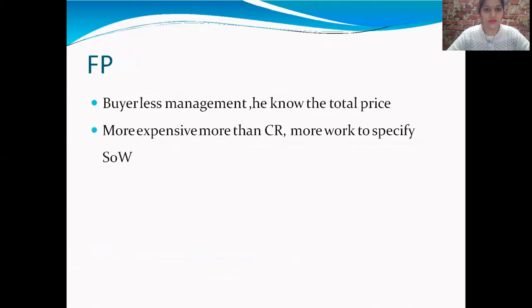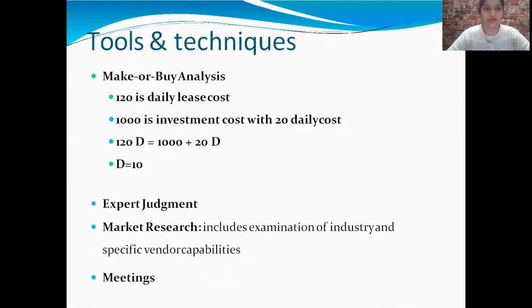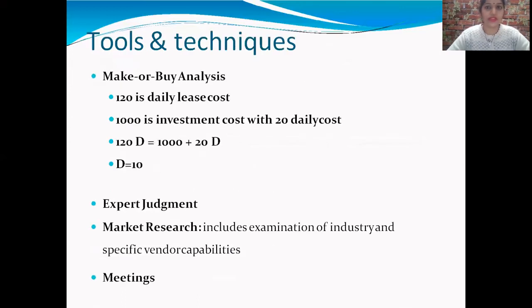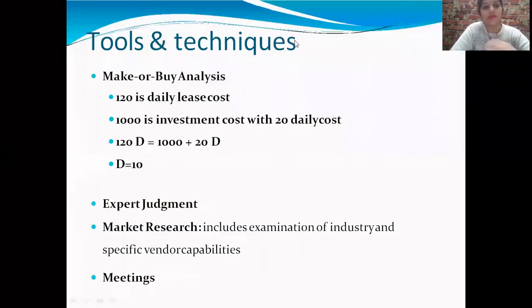Now, come to the tools and techniques. Tools and techniques include make or buy analysis. In make or buy analysis, if we have 120 as the daily lease cost, and 1000 as the investment cost with 20 daily cost, then if we find the value of D, that is the daily cost, it is 10.